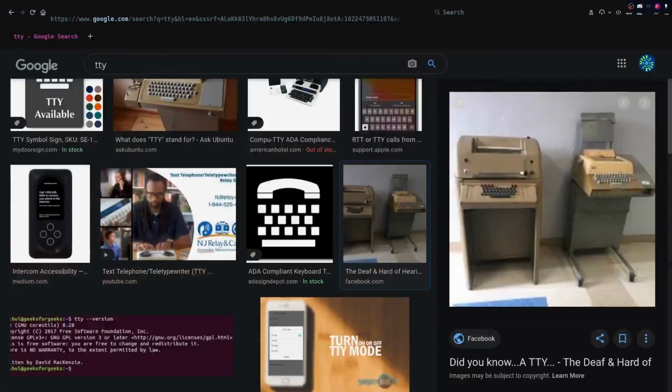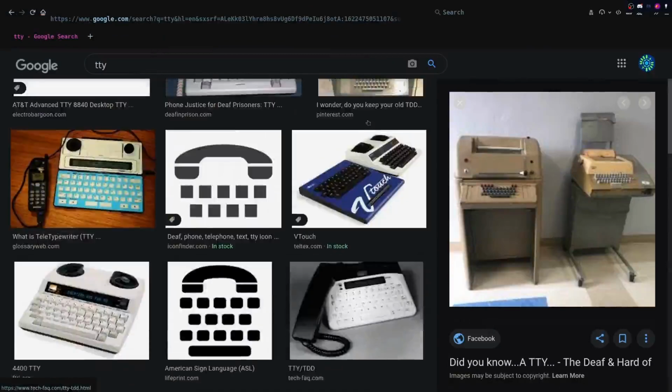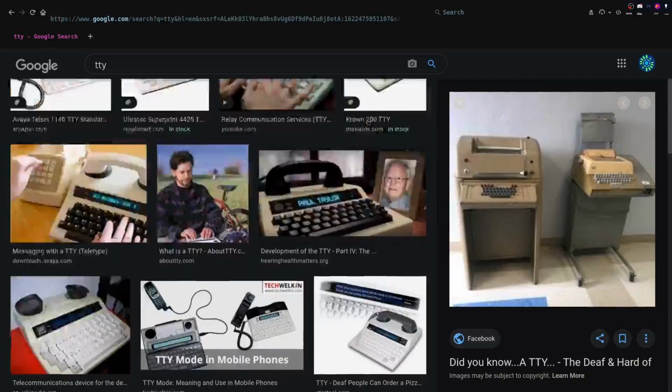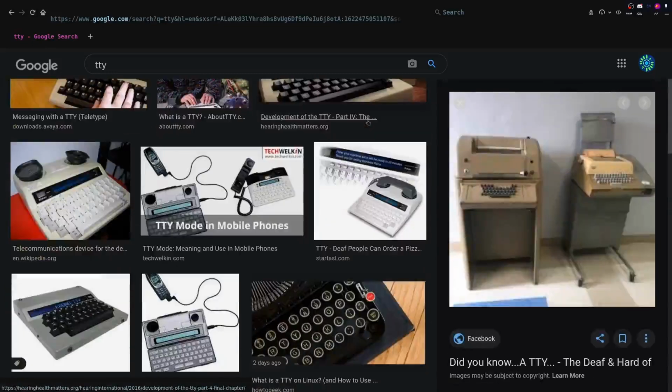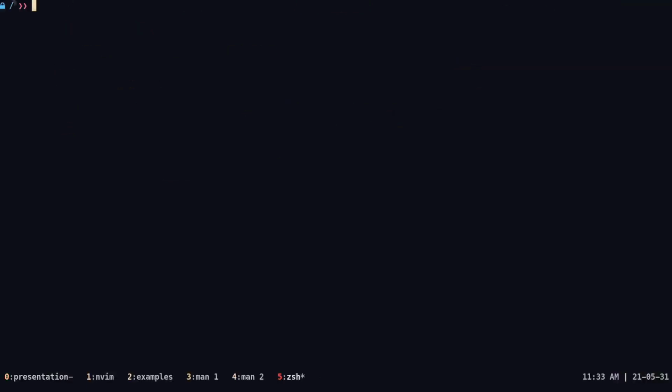In case you don't know what a TTY is, it's basically an old computer that has a keyboard and a way to display the commands you're running. A command line is just the line you're writing on to have your command run. And the command prompt is just this little part which you can customize a lot.